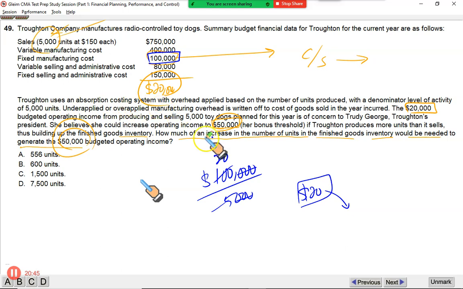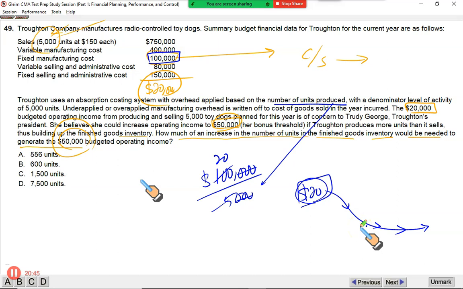Trouton uses absorption costing system. This is the absorption costing where fixed cost is absorbed into products applied based on the number of units produced, right? With the denominator level of activity being 5,000. So every unit you produce, it will take $20 of fixed cost into it. This $20 will bypass your income statement and your profit will become higher.